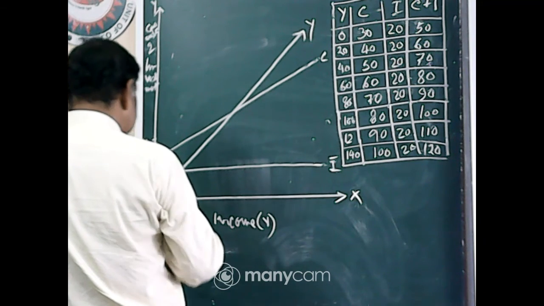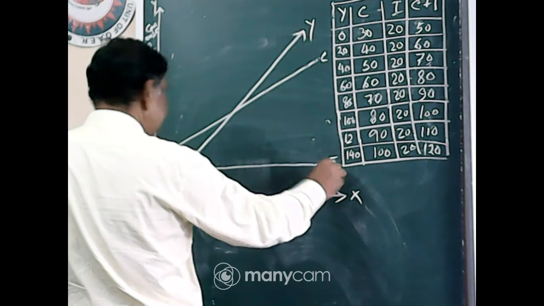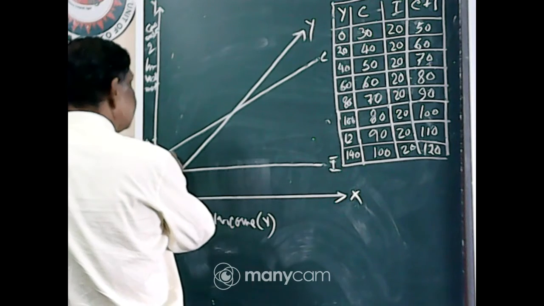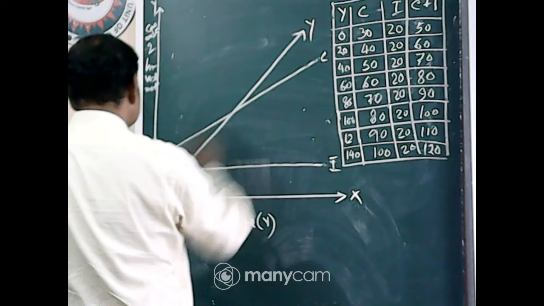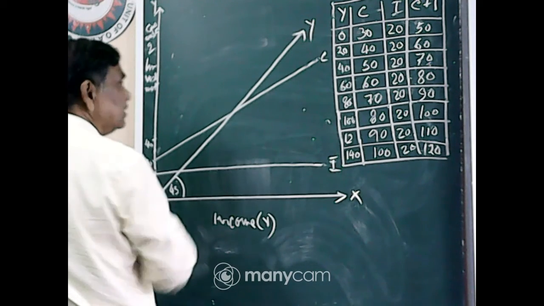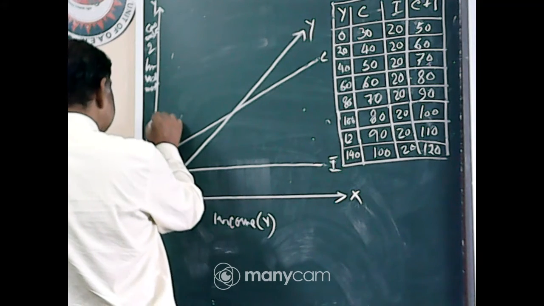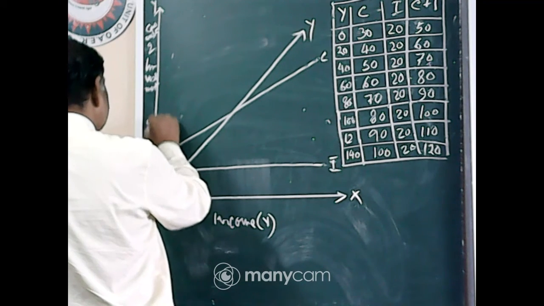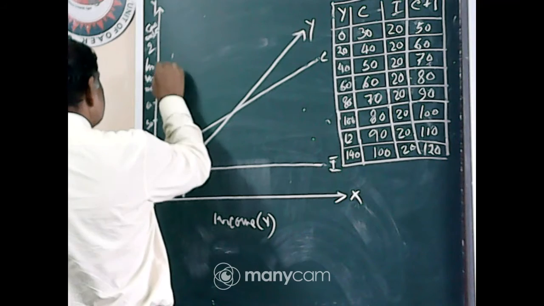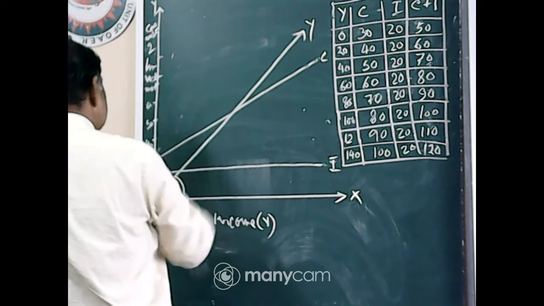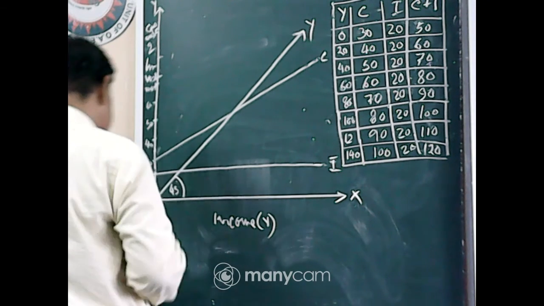Now this is I, it is 20, and 30 is the C. C plus I, how much will it be? 30 plus 20, 50. So suppose it is 50, then 60, 70, 80. So 50 is the start of the C plus I curve.